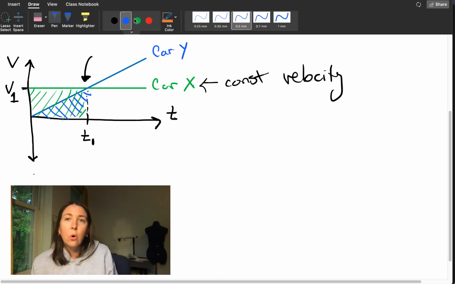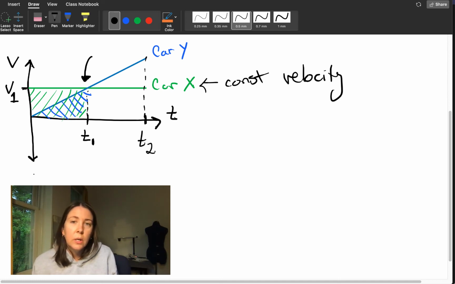If we look at the whole area under the curve here, well, then at T2, after time 2 has passed, it sort of looks like these two areas are equal. The area of this triangle is equal to the area of this rectangle.